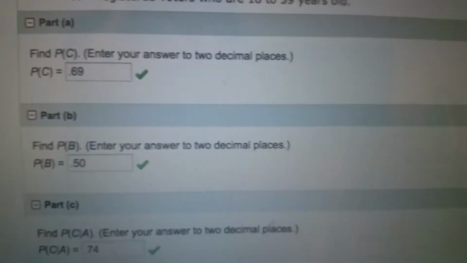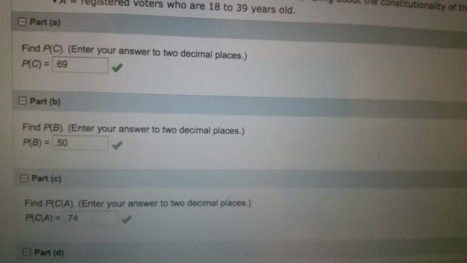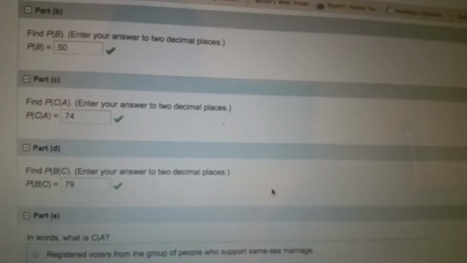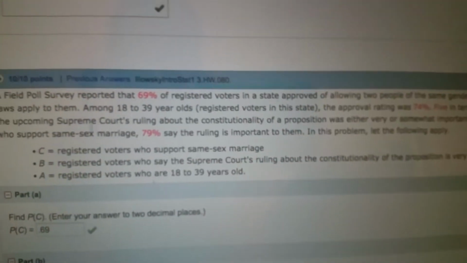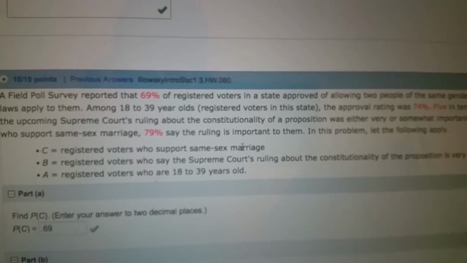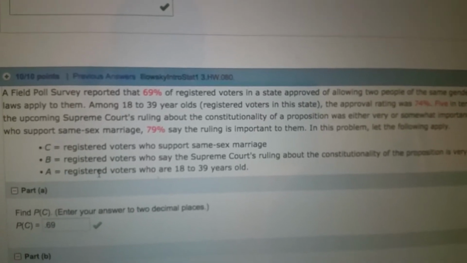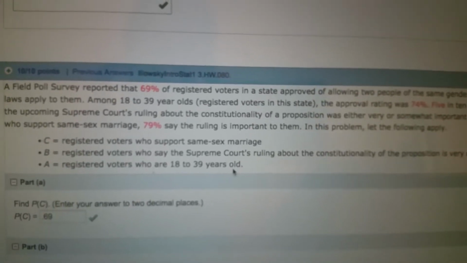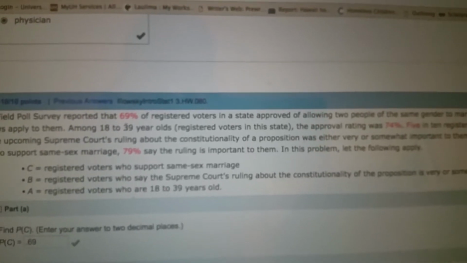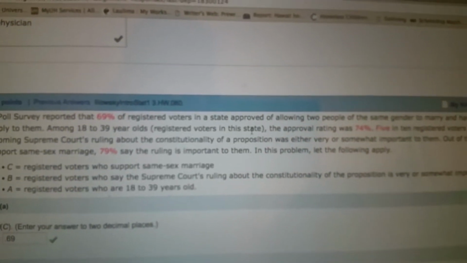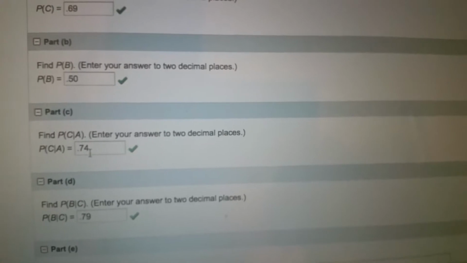Sorry, let me zoom in. 0.50. Okay, next one, we have the probability of C given A. Registered voters who support same-sex marriage, given that registered voters are 18 to 39 years old. Well, we read that. The 18 to 39-year-old registered voters in the state, the approval rating was 74%. So, again, turning that into a decimal, we got 0.74.